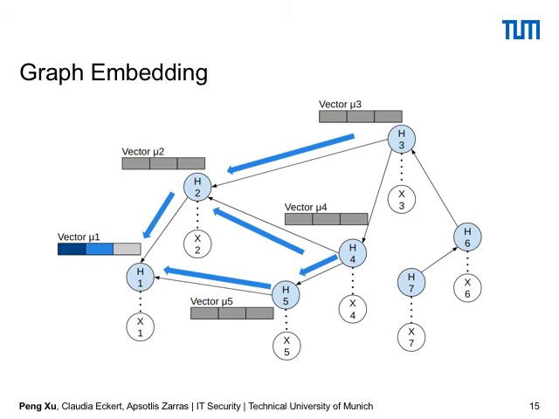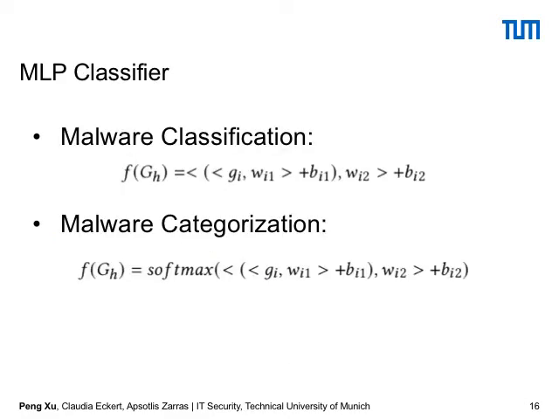After the function embedding, we get the vector of each node in the function call graph, so each node has a vector from the function embedding. Then we consider how to convert the whole graph into a vector with the graph embedding. After that, we can put our vector into the MLP system and get the binary malware classification, and also malware categorization.